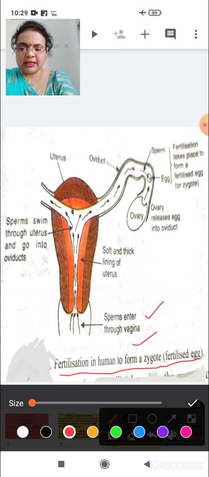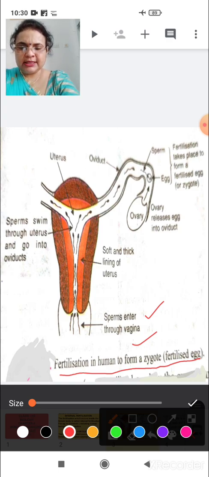So we can say thousands of sperms enter through the vagina inside the uterus. You have studied in the previous part the reproductive parts of human male and female both. So here you can easily identify the diagram.